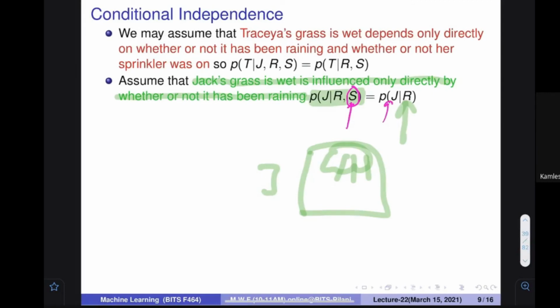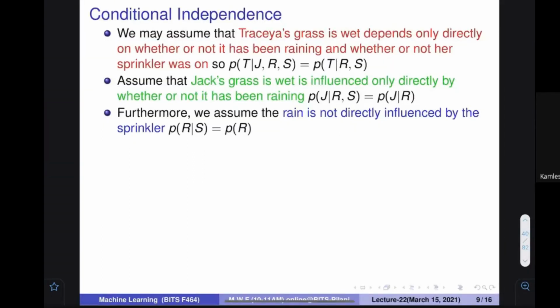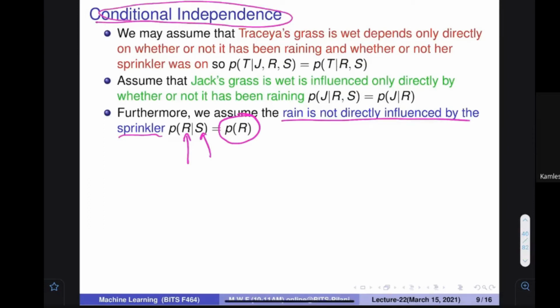So that's why probability of JRS is equal to probability of JR. Furthermore, let us assume that rain is not directly influenced by the sprinkler. If I want to find out the probability of rain, whether you switch on a sprinkler or not doesn't mean anything. Probability of rain is probability of rain. So if they are independent, we get the conditional independence in our system.